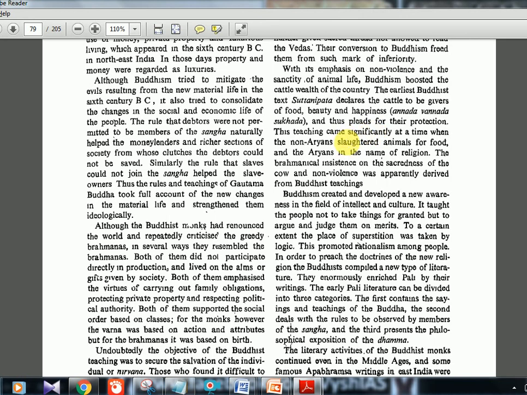This teaching came significantly at the time when the non-Aryans slaughtered animals for food, and the Aryans in the name of religion. So as I told you, the Brahmanas were killing animals for their sacrifices, and non-Aryans were killing them for beef eating and all. So that is the time when Buddhism emerged.